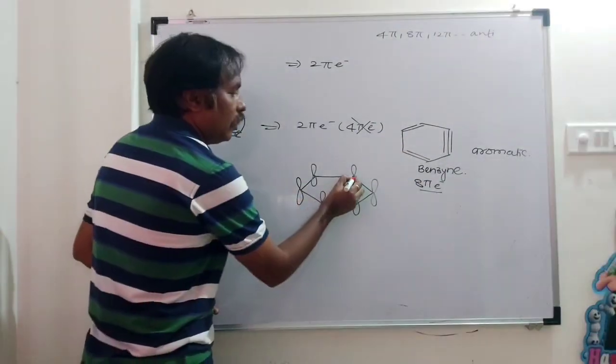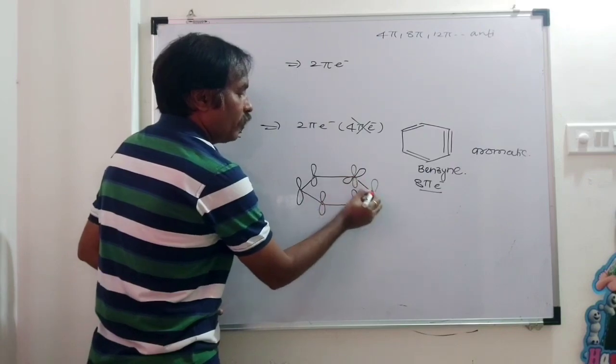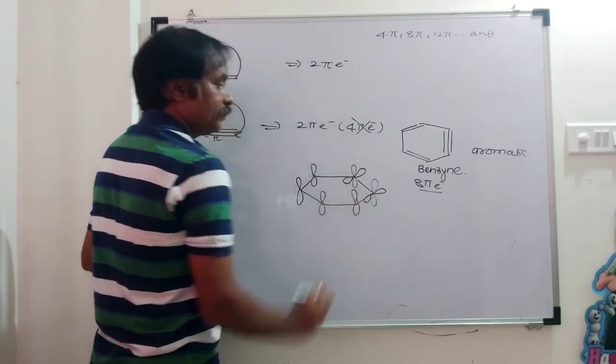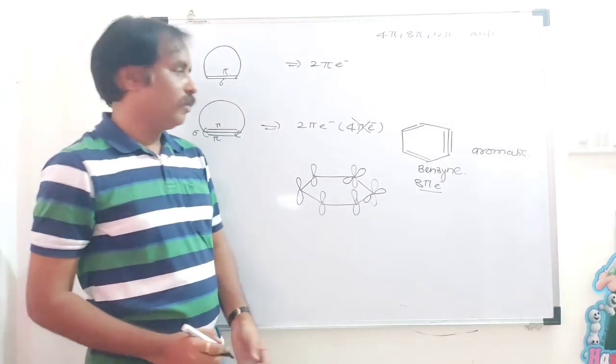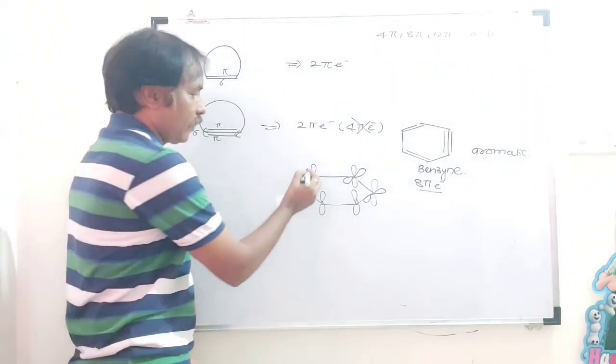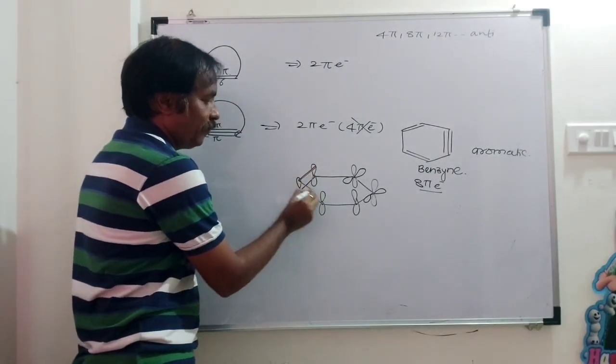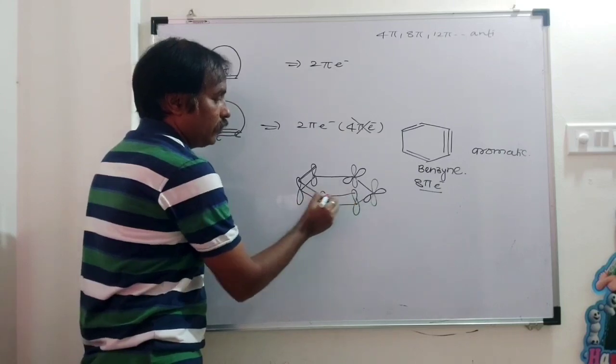Again, here these p atomic orbitals are like this. There is a delocalization of electrons here, with the formation of the pi bond shifting here. It is like this.